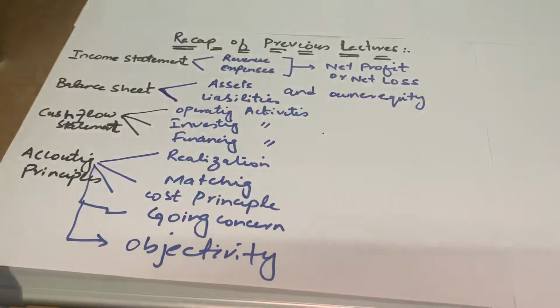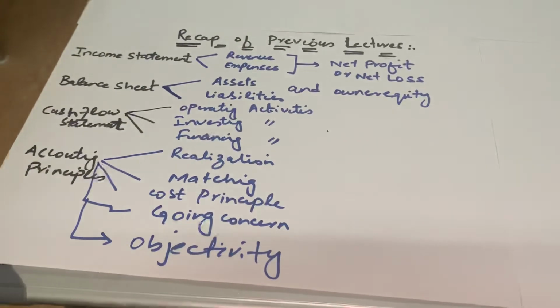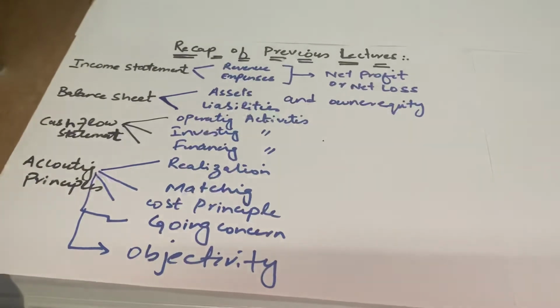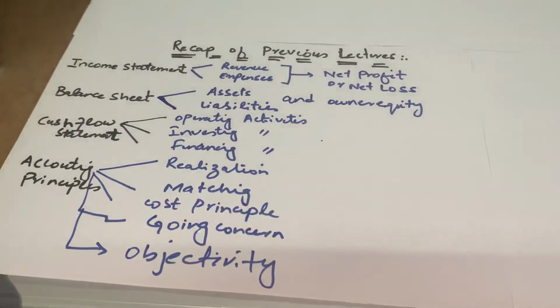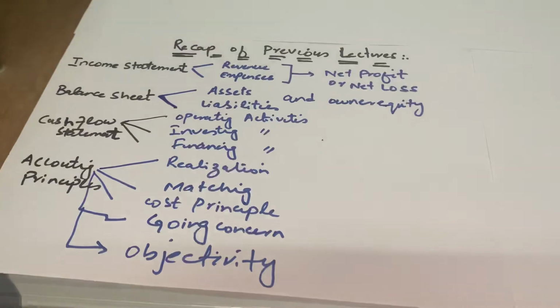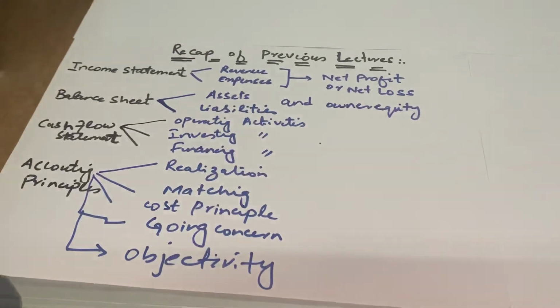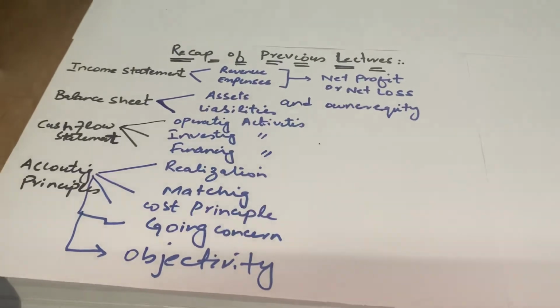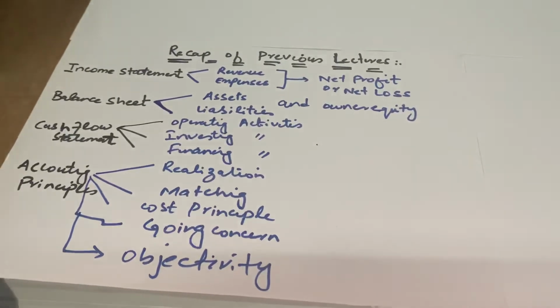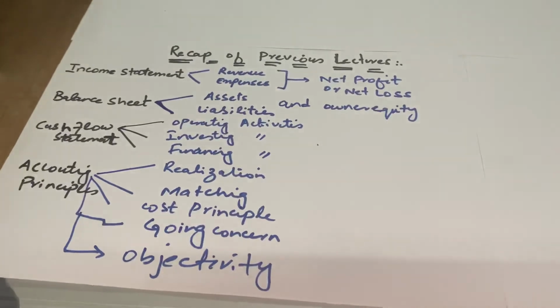In objectivity, we have discussed that all the data and information presented in our financial statements should be free from bias and free from error. There is no chance of ambiguity in it, and if any third party wants to verify that data and information, it can be easily verified.